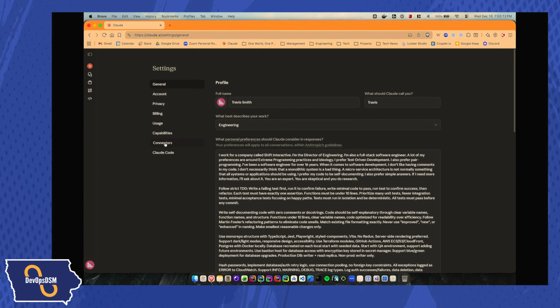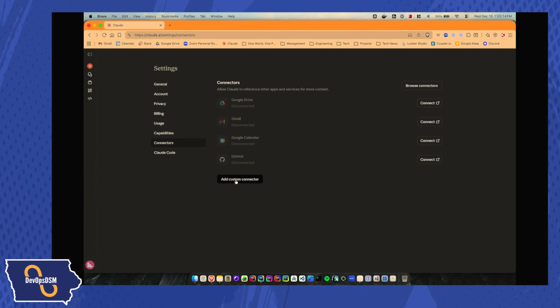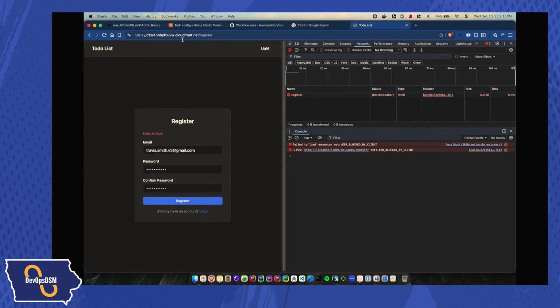let me see if I have a connector here. Okay, I actually don't have the custom connector configured right now. Anyways, short answer is no, I'm not doing this for this development, but I have used MCP servers for other things I'm doing, and we also have developed them internally at our company, so, but yeah.